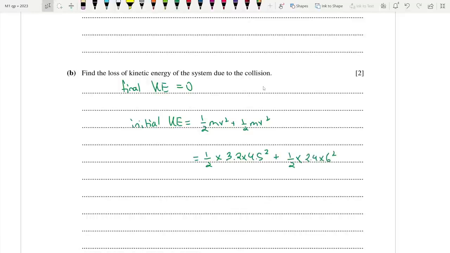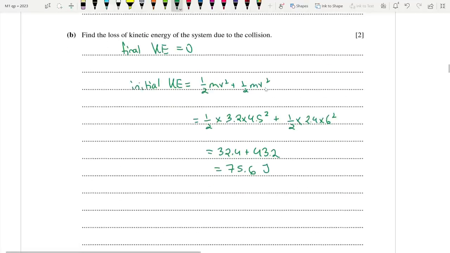Let's do this. 0.5 times 3.2 times 4.5 square is 32.4 joules, plus 0.5 times 2.4 times 6 square, which is 43.2. We got a final answer of 75.6. All of this is essentially lost. This is the loss. KE loss is equal to 75.6 minus 0, which is 75.6 joules. All right, let's move on.